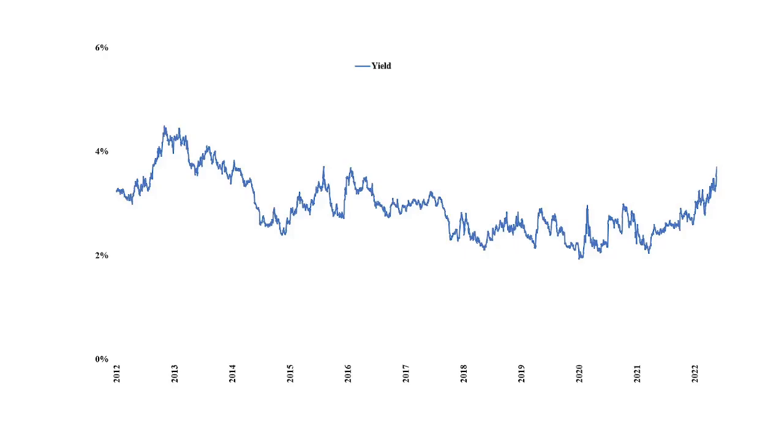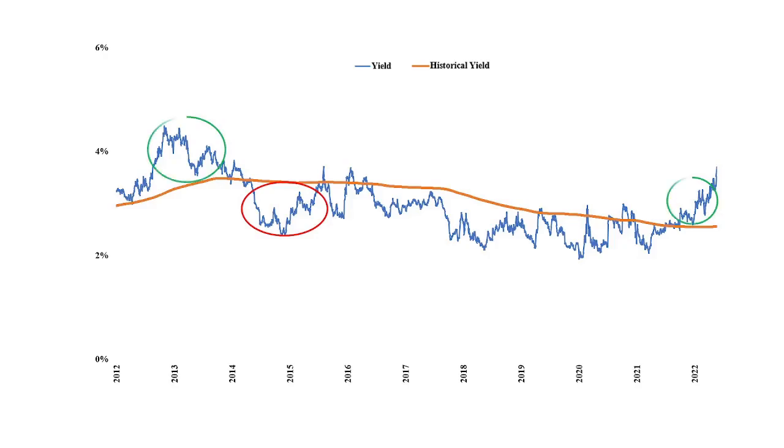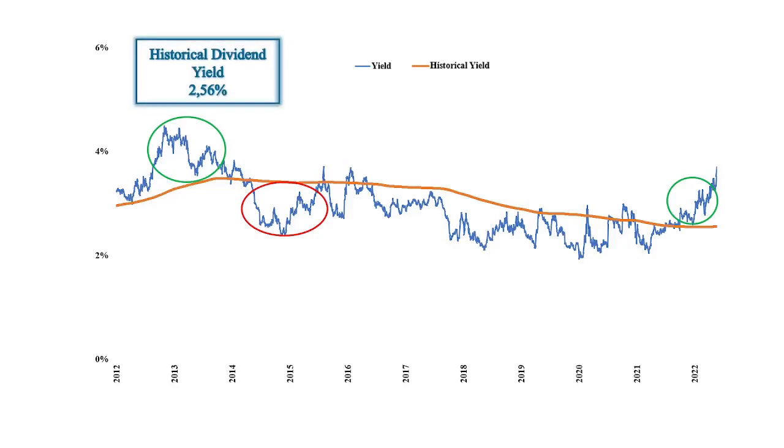To create some sort of signal line, I take the 5 years moving average of the dividend yield and plot it in the chart. The simple approach is that the stock seems overvalued when it's under the moving average and undervalued when it's over it. The average of the last 5 years is 2.56%, and I would like to define this as the historical dividend